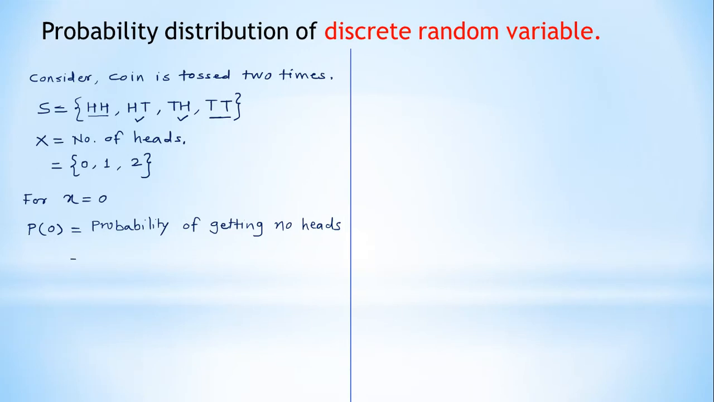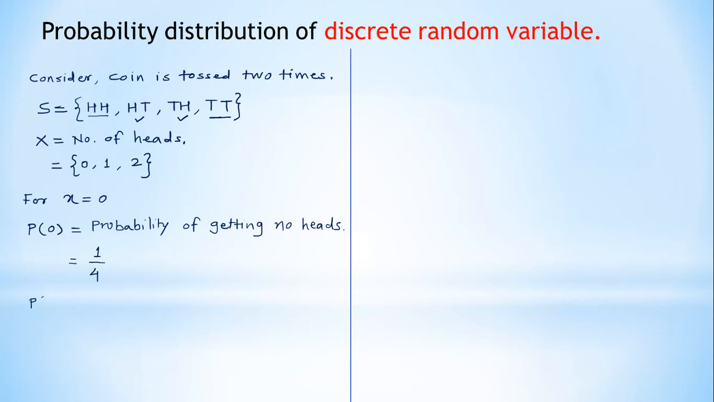So we have to find the probability of getting no heads when the coin is tossed 2 times. For 0 there is only one element associated with it, so it will be 1 upon 4. Here 4 is the number of elements in the sample space, and 1 is for getting no heads, since there is only one element. So by the definition of probability it will be 1 upon 4.